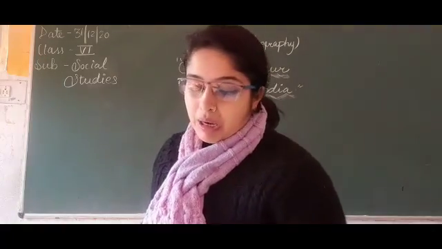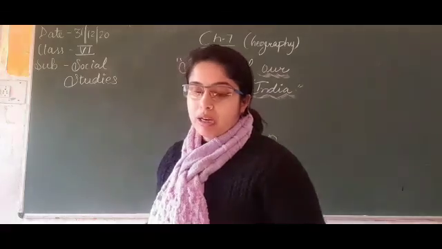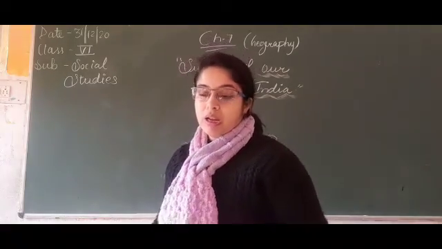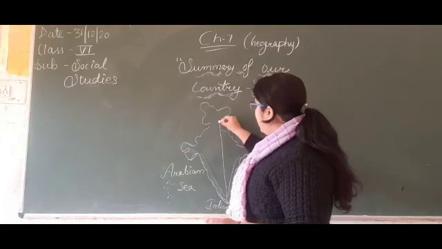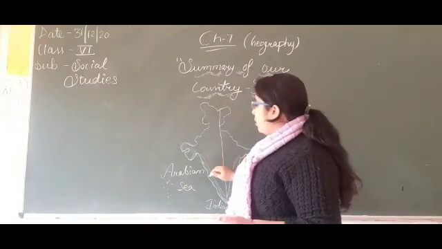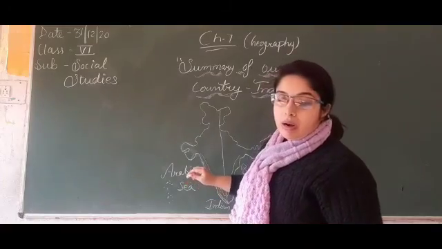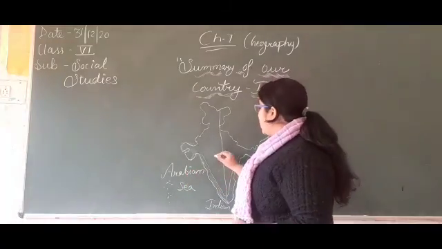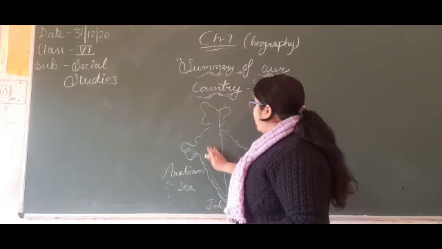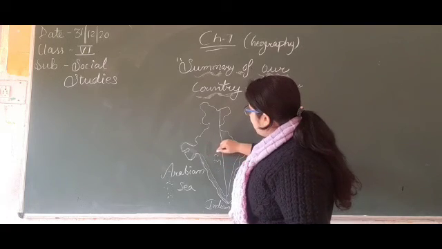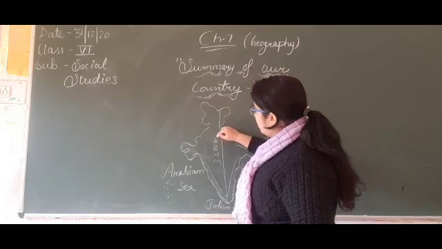Next, the mainland extends from Kanyakumari, the southern part of India, up to Kashmir, and it is about 3,210 kilometers. If we measure the length from Kanyakumari to Kashmir, it is about 3,210 kilometers.